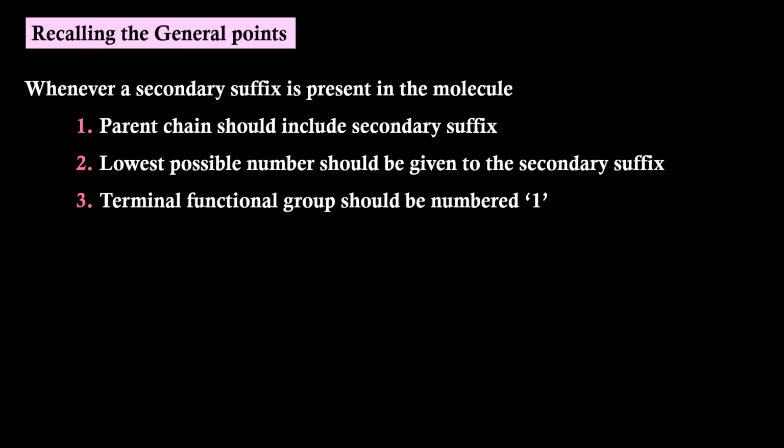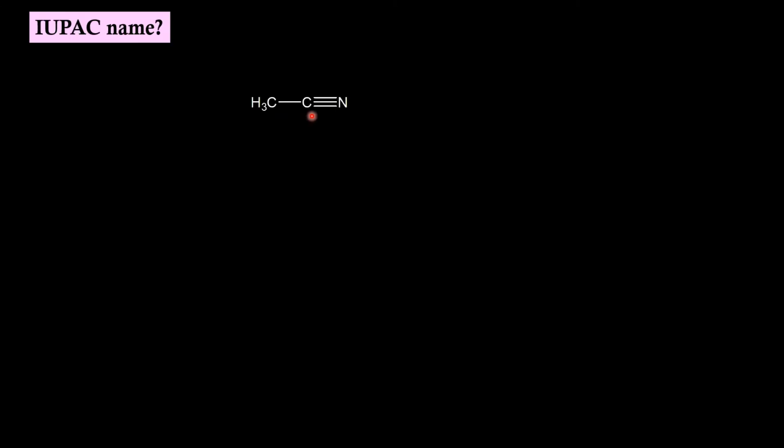Recalling the general points, whenever a secondary suffix is present in the molecule, the parent chain should include the secondary suffix. Lowest possible number should be given to the secondary suffix. Terminal functional group should be numbered 1. Since nitrile is a terminal functional group, carbon of the nitrile should always be numbered 1. There are 2 carbon atoms in the molecule. Since CN is a terminal functional group, carbon of the nitrile should be numbered 1.